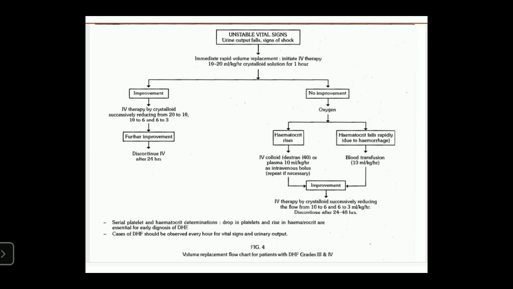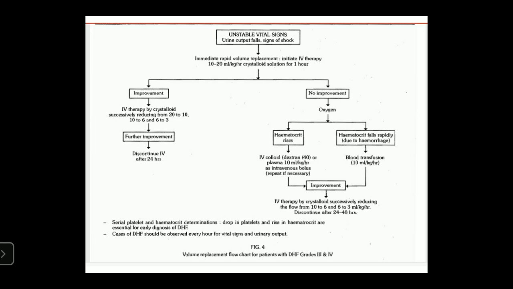In case of dengue hemorrhagic fever grade 3 and 4 conditions, you first observe the vital signs of shock. Give immediate rapid replacement using 10 to 20 ml per kg per hour crystalloid solution for 1 hour. If improvement is seen, reduce the dose from 20 to 10 ml, then from 10 to 6, and 6 to 3 ml per kg per hour. If improvement continues, it can be discontinued after 24 hours.